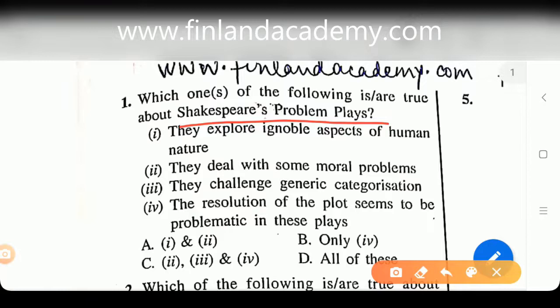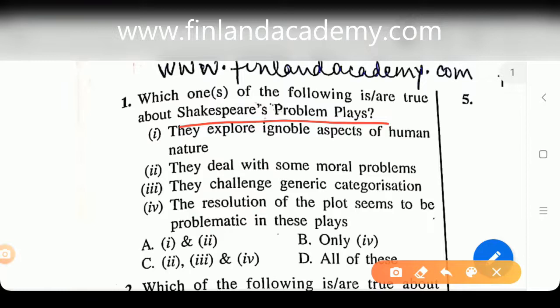Number 2, they deal with some moral problems. Number 3, they challenge generic categorization. Number 4, the resolution of the plot seems to be problematic in these plays. Right, so we have 4 sets here. A, 1 or 2, B, only 4, C, 3, 2 or 4, or D, all of these.